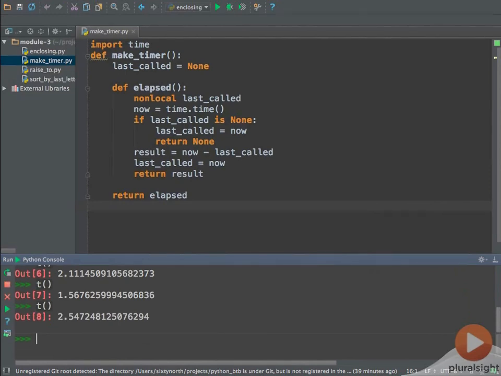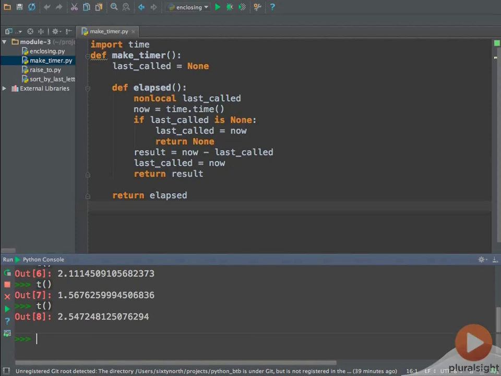How does this work? Every time you call makeTimer, it creates a new local variable named lastCalled. It then defines a local function called elapsed, which uses the nonlocal keyword to insert makeTimer's binding of lastCalled into its local scope. Elapsed then uses the lastCalled binding to keep track of the last time it was called. In other words, elapsed uses nonlocal to refer to a name binding which will exist across multiple calls to elapsed. In this way, elapsed is using nonlocal to create a form of persistent storage.